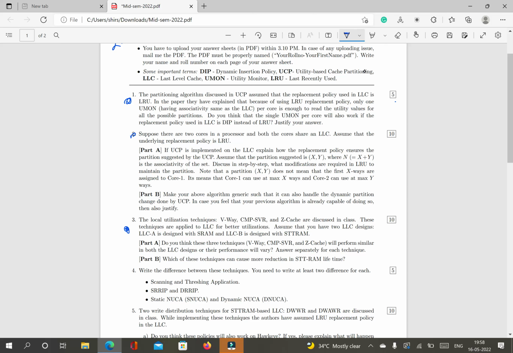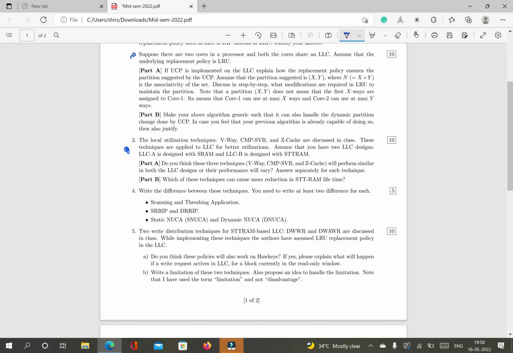And part B is nothing, because the algorithm that you explain in part A, the same algorithm will be applied in part B. So you just need to write a 2-3 line explanation in part B. Most of you have done it correctly, but those who have not mentioned counters and used some other techniques here, I have deducted your marks. For question 3, again it's a conceptual question.